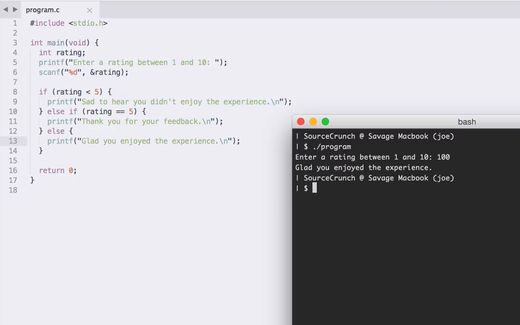Sure, that might be the behavior you want, but if you're recording these, so say this feedback is actually being recorded so you can review it at a later date and see what guests in your hotel enjoyed their experiences, then you really want guests to leave ratings between 1 and 10. If they wrote 100, who's to say the cat didn't step on the 0 key, and actually they're meant to write 1, they really didn't enjoy the experience. Or maybe we just assume guests are playing around if they put something like 100 in there. And actually, no, we want you to give a serious rating between 1 and 10. I don't want you to give me 12, I want you to give me a serious rating between 1 and 10. And we can use our trusty while loop to make this happen.